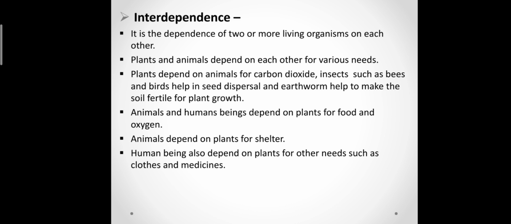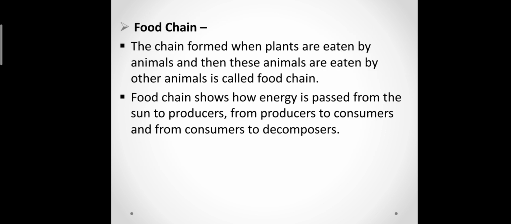Animals and humans depend on plants for food, oxygen, and shelter also, and human beings depend on plants for other needs such as clothes and medicines. It is not only this much, there are too many uses for why we are depending on the plants. But the thing is, we are interrelated, we are interdependent.